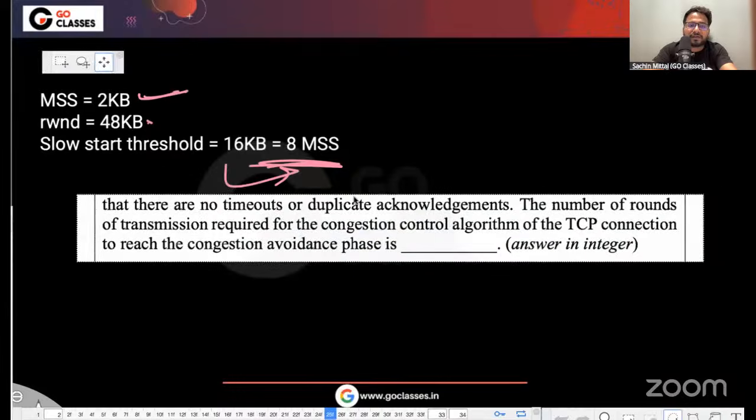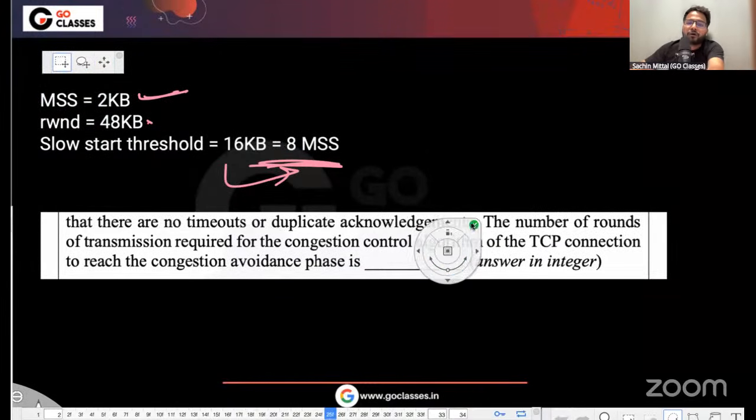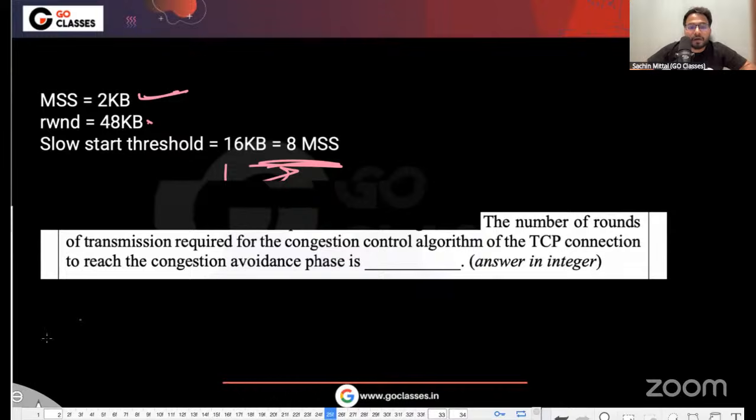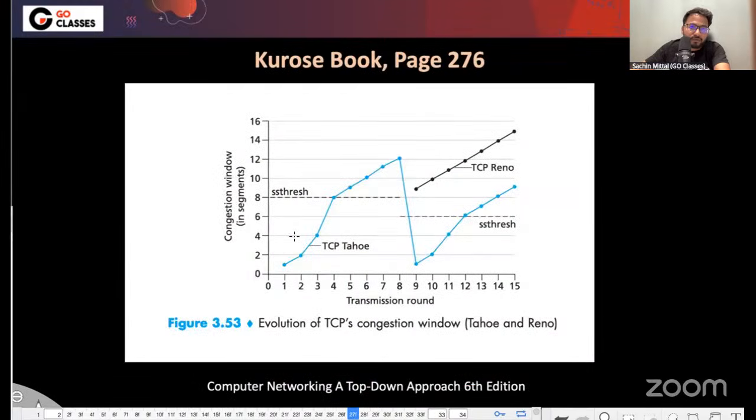So the exact line is that they're asking the number of rounds of transmission required. See here, number of rounds of transmissions required for the congestion control algorithm of the TCP connection to reach congestion avoidance phase. So they are saying, how many transmission rounds are required, right? Now, if you look at Kurose, this is a standard book, and the name of the book is Computer Networking: A Top-Down Approach, and this screenshot is from the sixth edition. So the same thing they are saying.